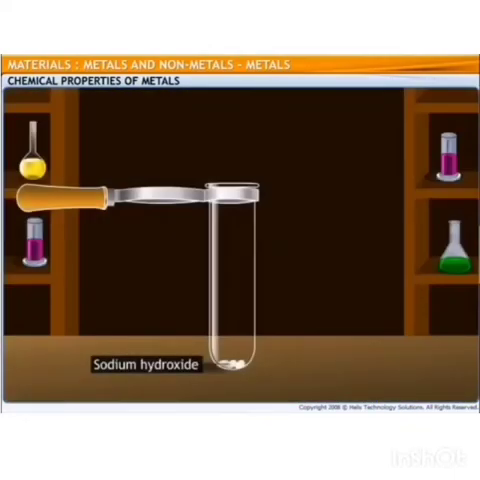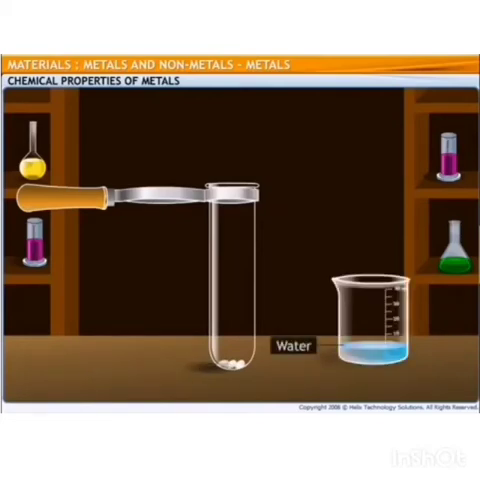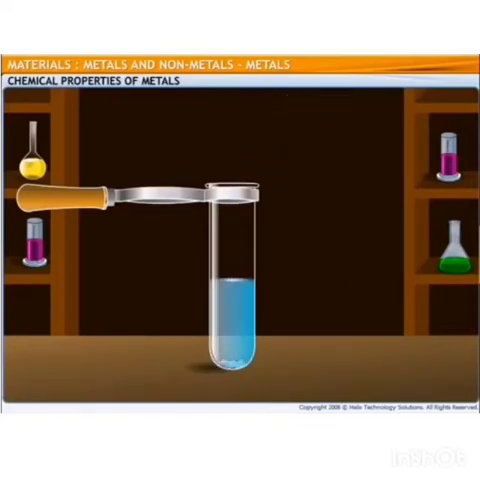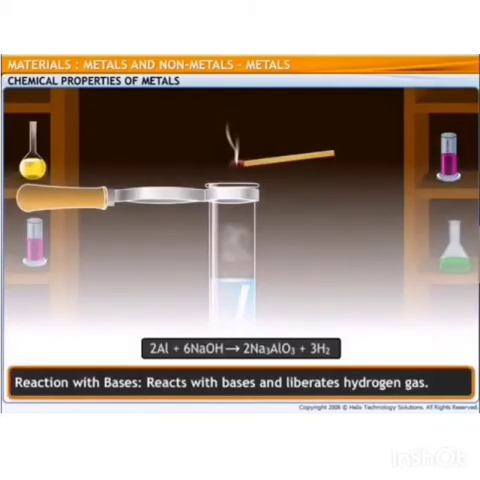Prepare a fresh solution of sodium hydroxide in a test tube by dissolving 3 or 4 pellets of it in 5 ml of water. Into the solution, introduce a piece of aluminum foil. We now bring a burning splinter near the mouth of the test tube. The splinter puts off with a pop. This shows that hydrogen gas was produced.